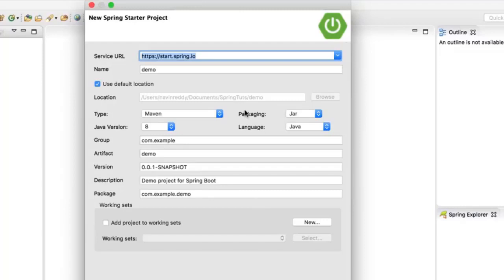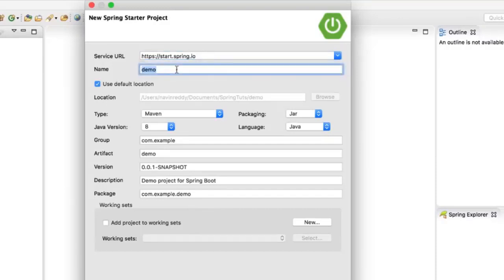So what happens is, whatever project you need, you will be getting that project from the official server. So they have this service called start.spring.io. So whenever you need a project, you need to go to this website and you have to download the project. That means you need an internet connection to create a Spring Boot project, and of course everyone has it nowadays. So the basic structure of the project you want to work on will be downloaded from the official website.